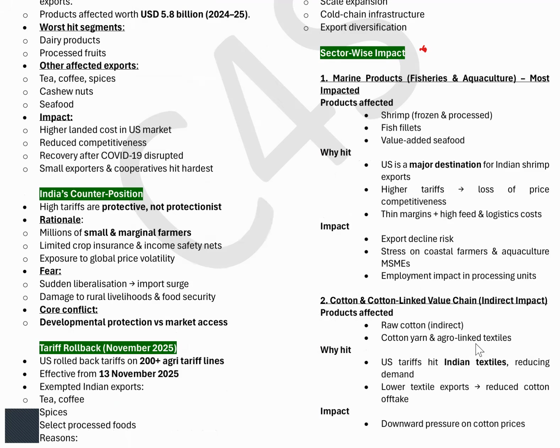In the last few days, if you are going through the different PIB articles, India is one of the major exporters of fishery products, right? If you talk about the agriculture sector, the maximum value that we are getting is from marine fish products only. So the shrimp, fish pellets, or fish byproducts that you are sending to the US will be tariffed with 50% or whatever it can be in the coming days. So it is the first sector that you should know. They can ask you in the interview or in the mains which is being hit the most, that is marine products.